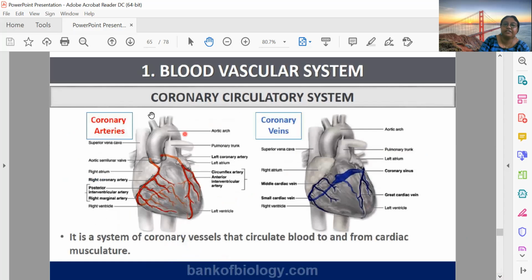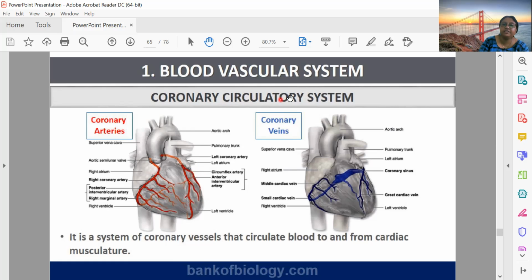There is also the coronary circulatory system. Obviously, the heart also requires oxygen. It also requires food, and it produces excretory substances, as is produced by each and every cell of our body, which need to be removed.